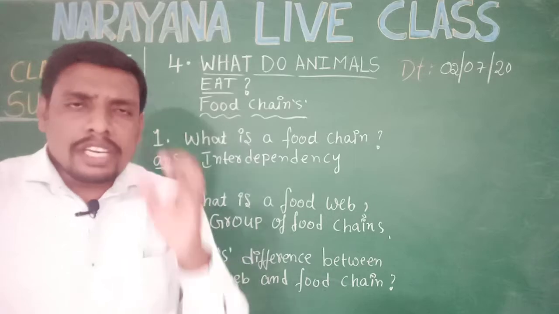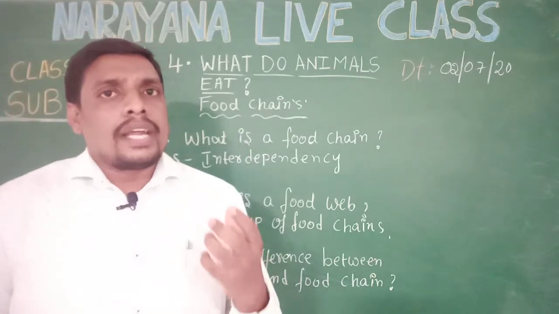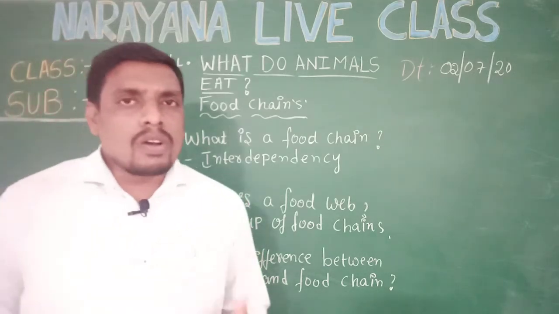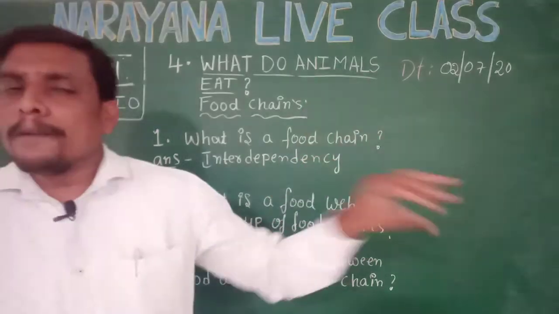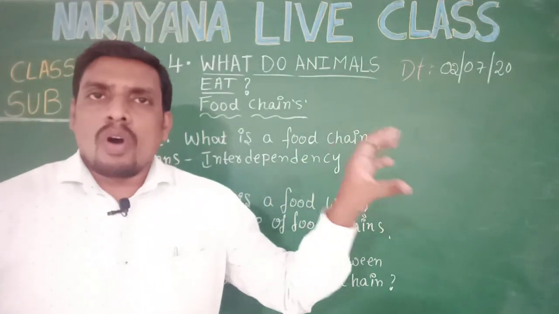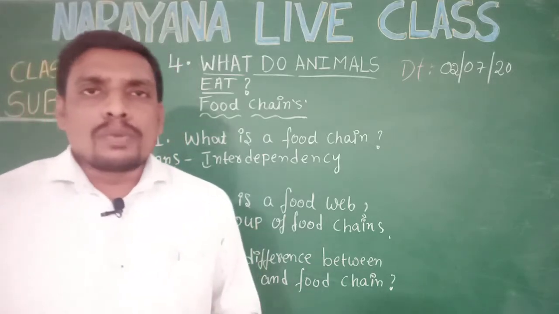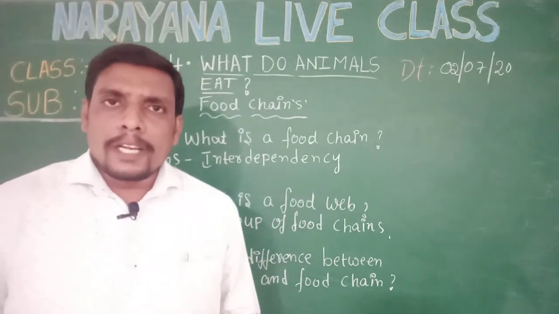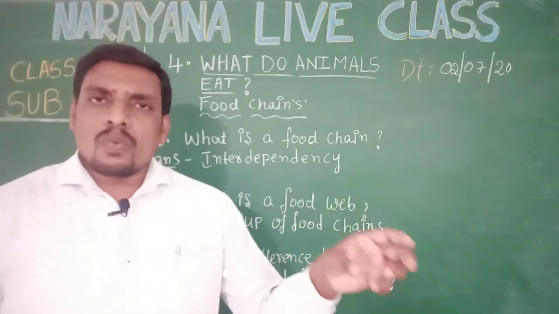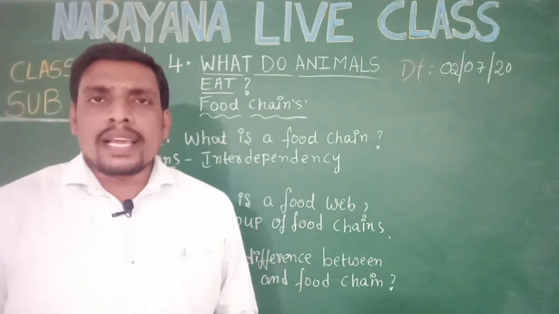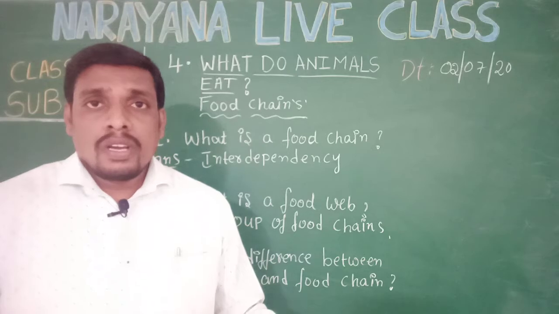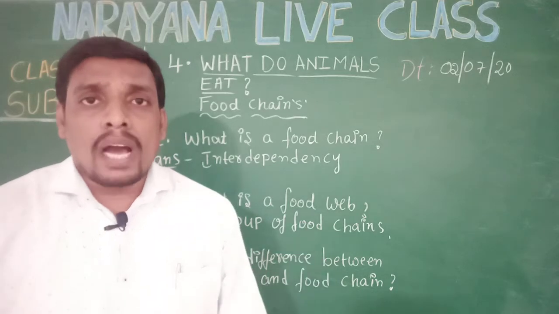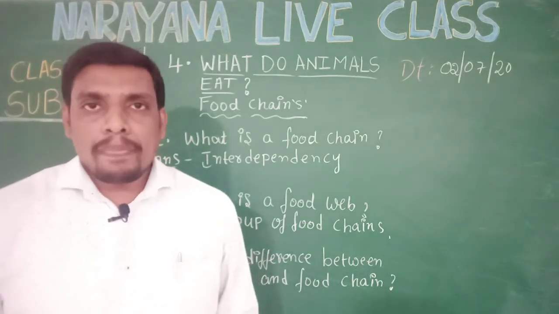If I want to give an example for a food web, take an aquatic ecosystem or aquatic habitat. Smaller fishes are fed by larger fishes. Larger fishes are fed by bigger fishes or human beings, whereas phytoplankton and zooplankton are fed by the smaller fishes, isn't it? In this way, the energy is moving from one organism to another organism. So a group of smaller fishes, a group of larger fishes, a group of human beings, a group of phytoplankton together form a food web, isn't it?